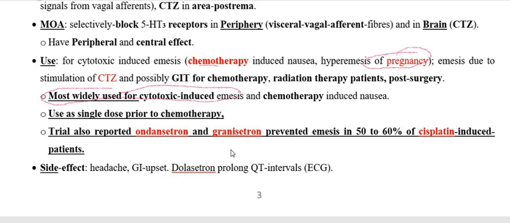Ondansetron and granisetron are also under trial for use as antiemetics for vomiting induced by chemicals, particularly the anti-cancer drug cisplatin. So cisplatin induced vomiting is inhibited by ondansetron and granisetron, particularly at higher doses.